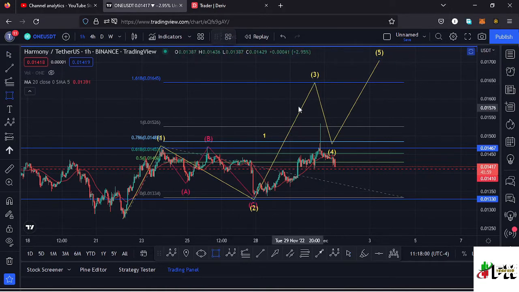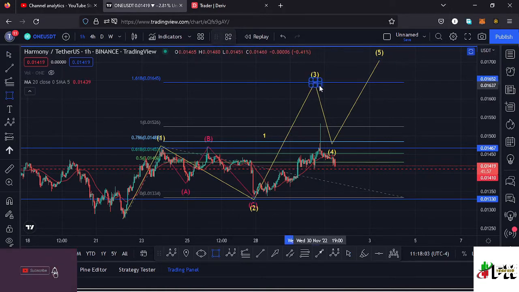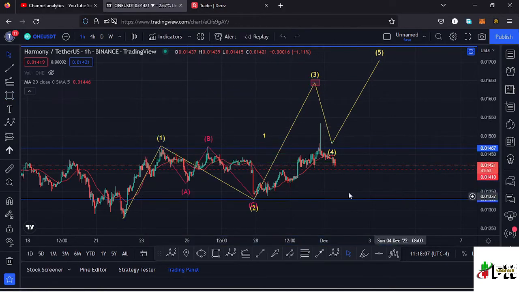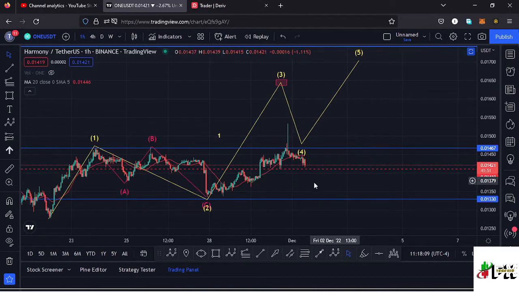I can have a target area here on the charts at around the $0.016 mark, then remove the Fibonacci's to give you the short-term scenarios that I expect to play out.